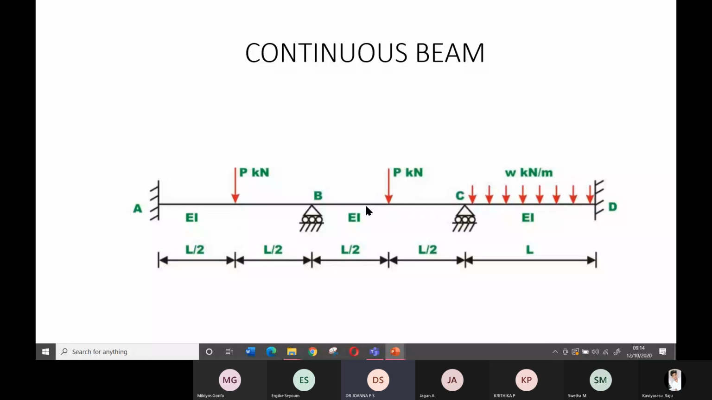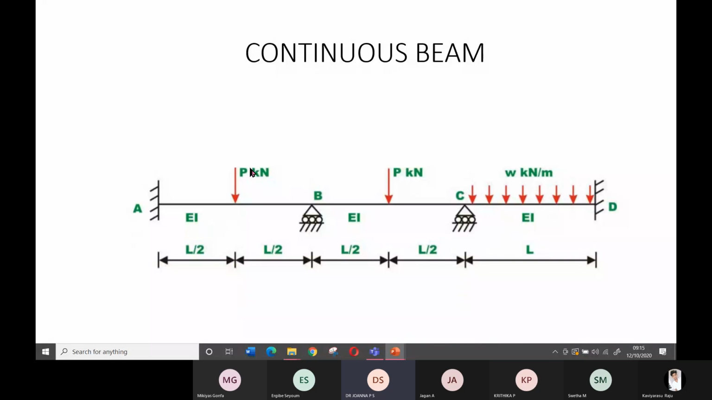But if it is a multi-storey building, you will not be able to do it with a hand calculation. You have to purely depend upon software, the STAAD Pro software, all these software. You have to rely upon the software. So the purpose of analysis, in the case of beams, is to find out the bending moment and the shear force.